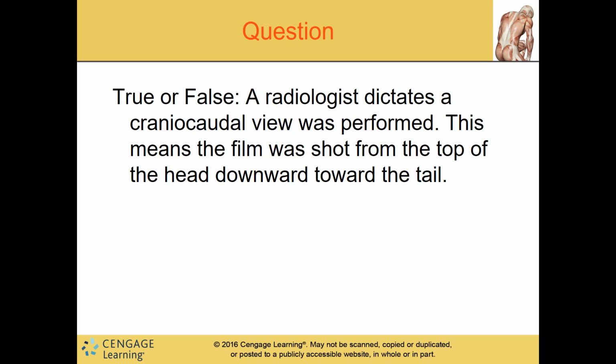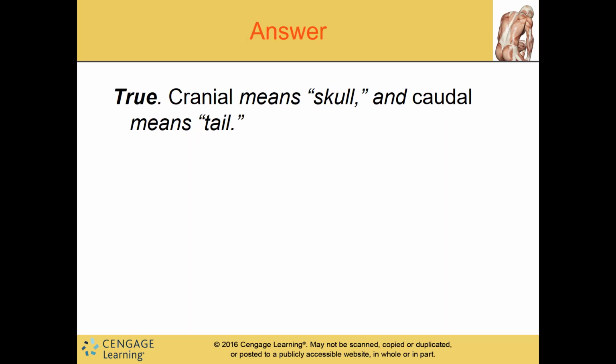All right, so true or false? A radiologist dictates a craniocaudal view was performed. This means the film was shot from the top of the head downward towards the tail. That one is true. Remember that cranial means skull, that's your cranium. And then caudal means tail, which is your tailbone, right?